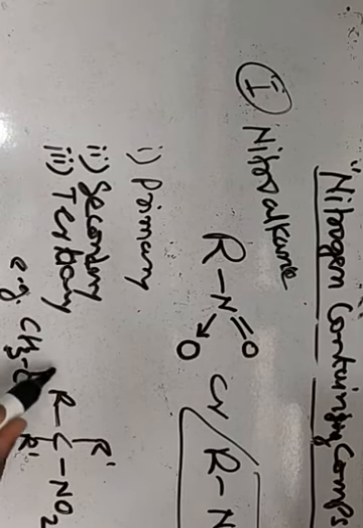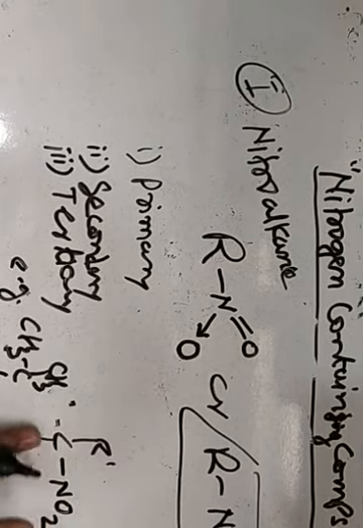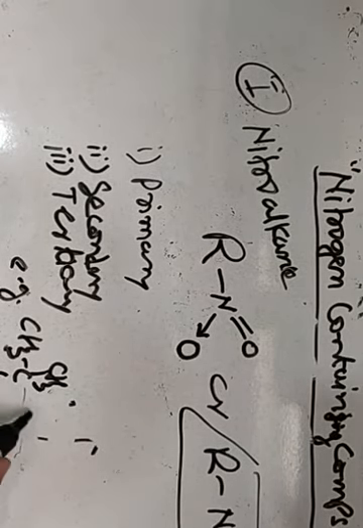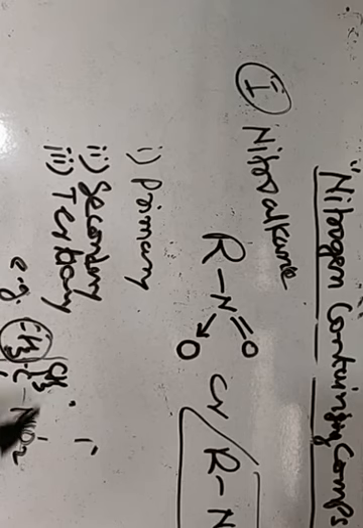CH3, CH3, CH3, NO2. This compound is known as 2-methyl-2-nitropropane, because the longest chain is of 3 carbons, propane; the second carbon carries a methyl, and the second carbon also carries the nitro group.